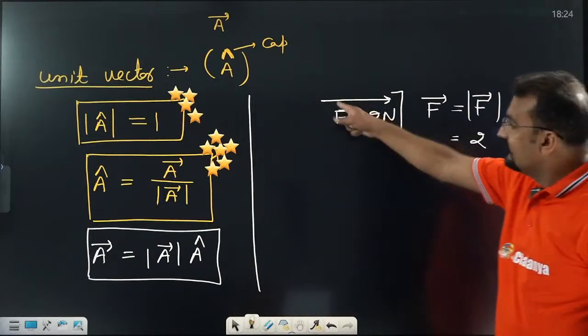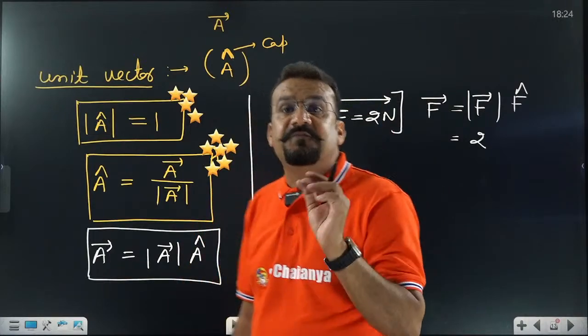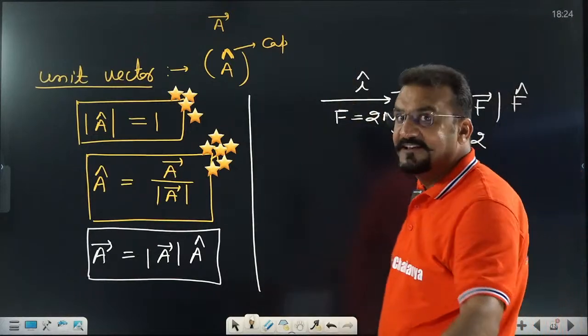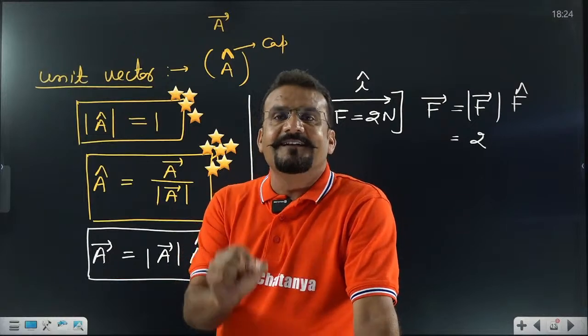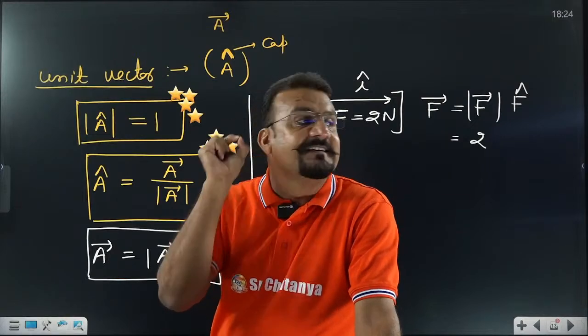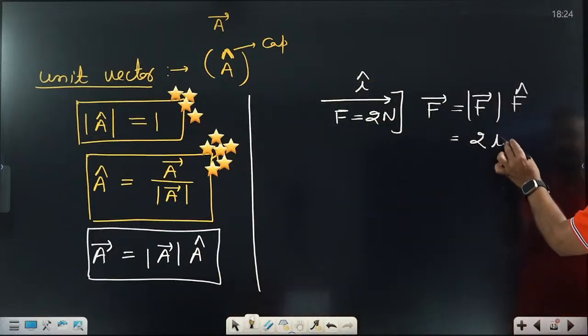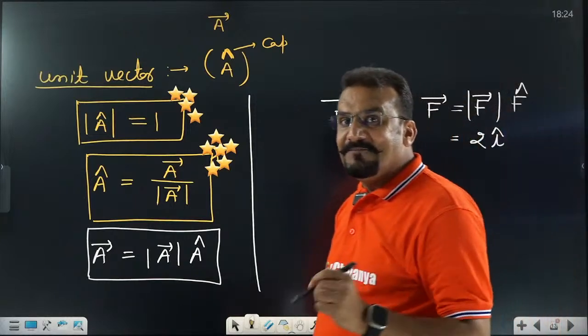Now tell me what the unit vector is. The unit vector in the x-axis is defined by a particular symbol, called I cap. This is the international standard. The unit vector in the direction of the x-axis is represented by I cap. Then it is going to be 2I cap. I think now you are getting the meaning of this.